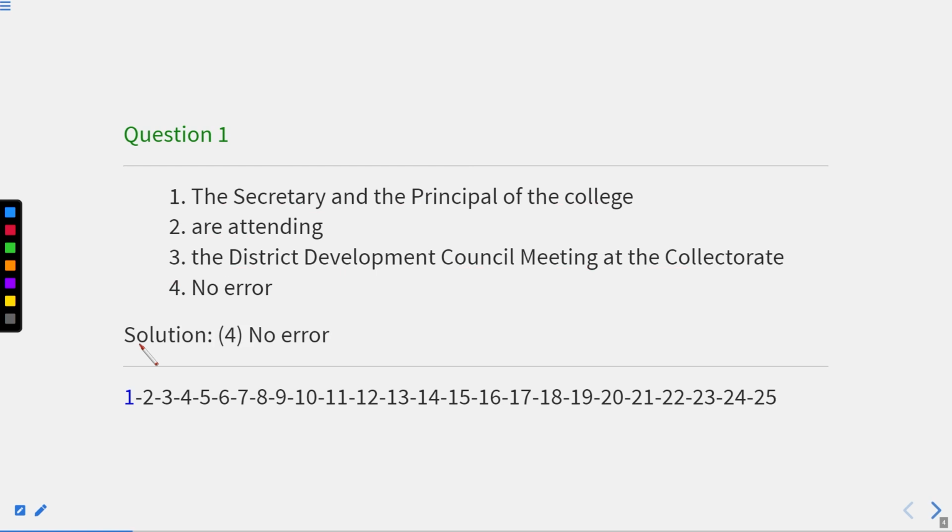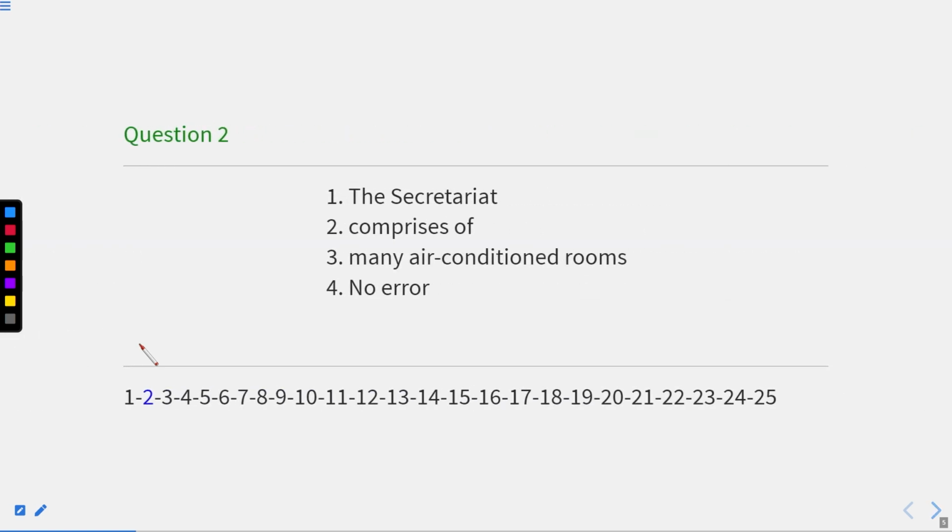Okay. If you find that all the parts of the sentence are grammatically correct, it means you have to mark your answer as no error, because the sentence contains no error at all. So here our answer will be the fourth one, that is no error. The sentence is absolutely correct. Now let us move to the next one. The next question is, the secretariat comprises of many air-conditioned rooms.